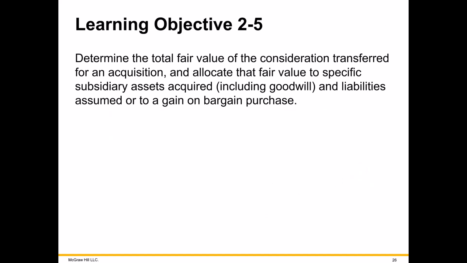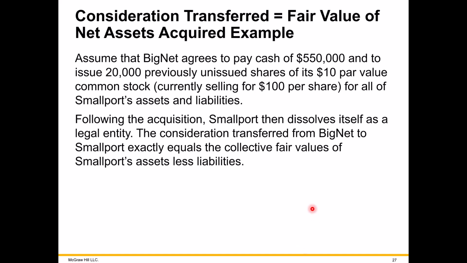So let's go through an example here to demonstrate all of these amounts being calculated. Our example is BigNet. This is your parent, the acquiring company. And here's what they're going to be paying: $550,000 in cash. And we're going to issue new stock, not treasury stock, 20,000 shares.